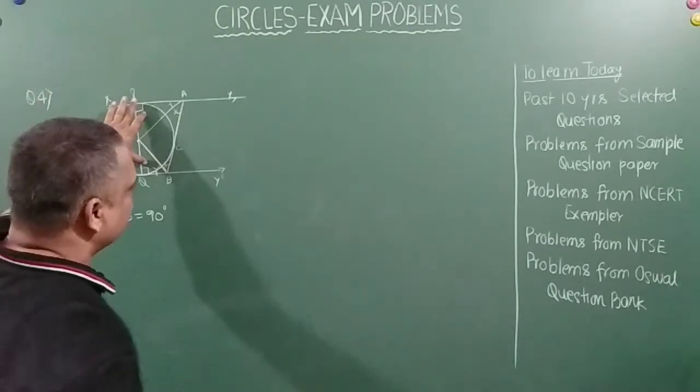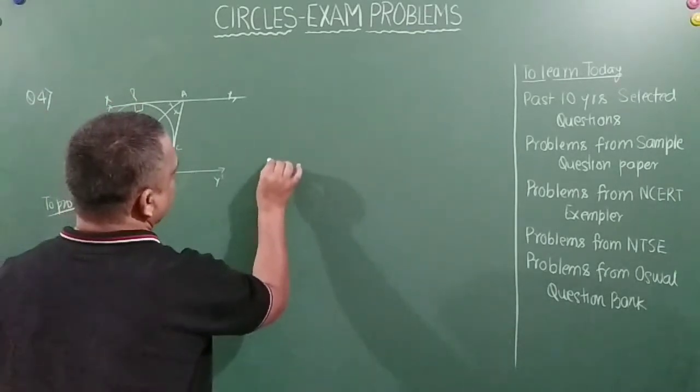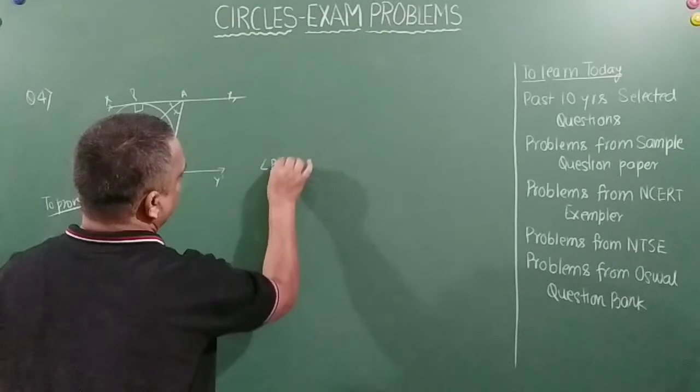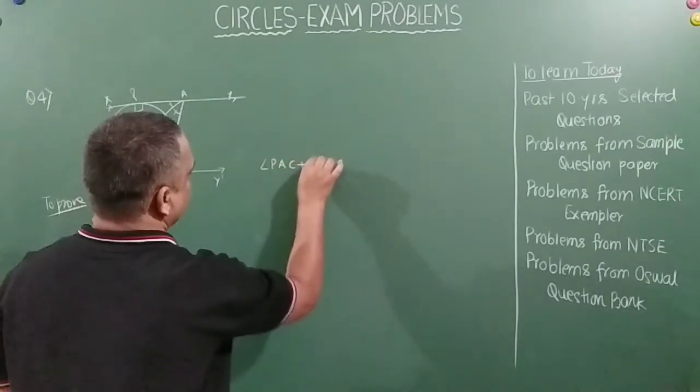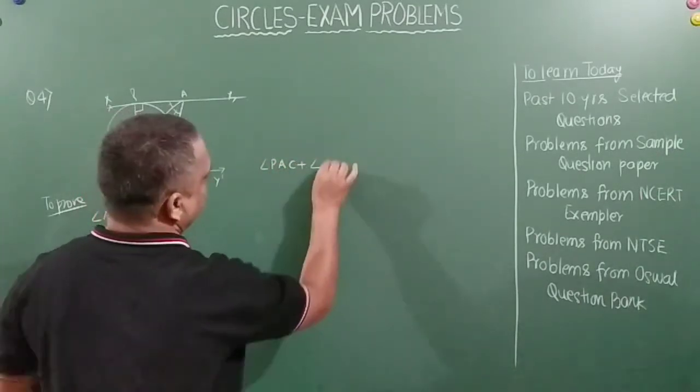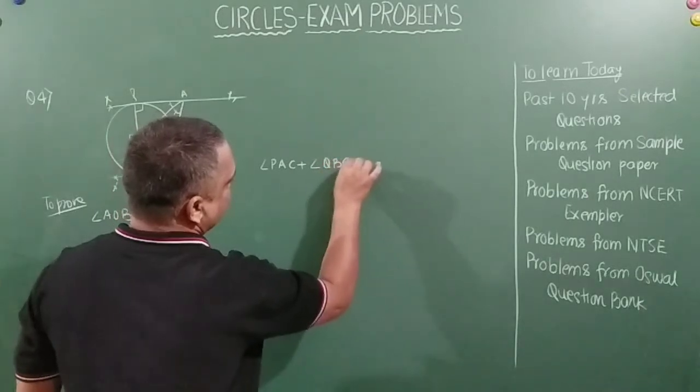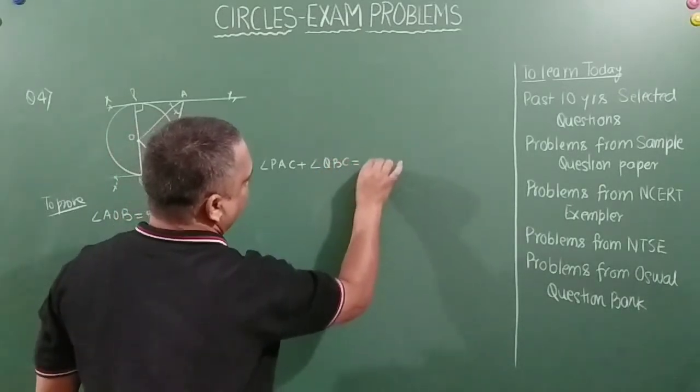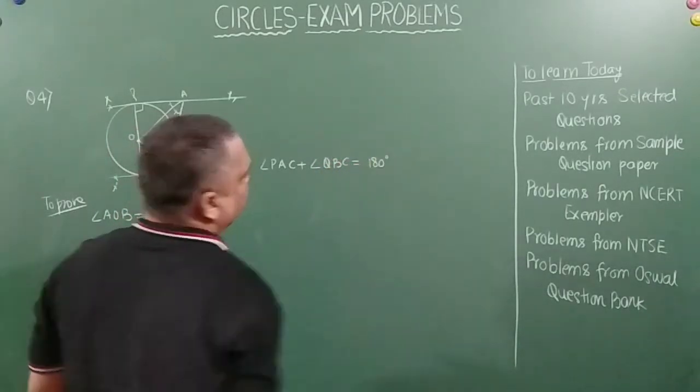So what does this signify, friends? This signifies that angle PAC plus angle QBC is equal to 180 degrees. Correct?